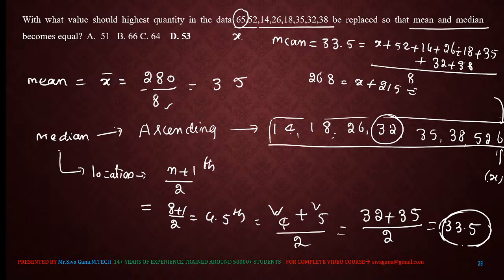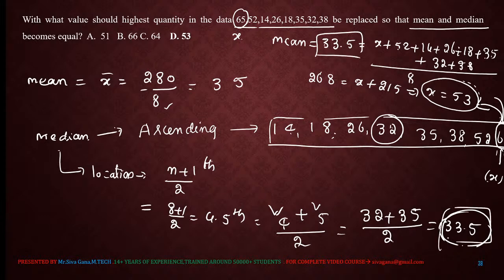So x is 268 minus 215, which is 53. So the highest value should be replaced by 53. If you replace the highest value by 53, the mean and median become equal.